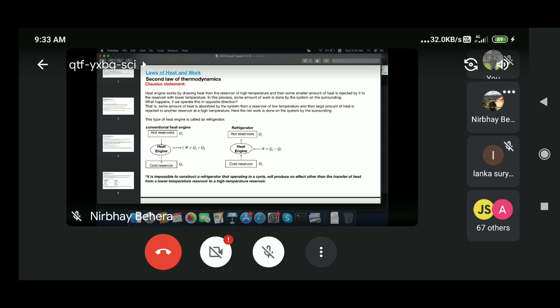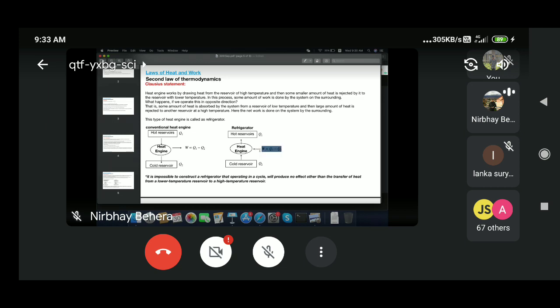Here, because of the supply of heat from the hot reservoir, your piston was pulled upward because of the expansion of the gas. But here you are pulling the piston, let's say, and making it cooler inside that cylinder. So this is the only difference. Here the piston will be pushed by the gas, but here you are pulling the piston upward by yourself. So this is how the direction of work differs: here the work is done by the system, but here the work is done on the system.